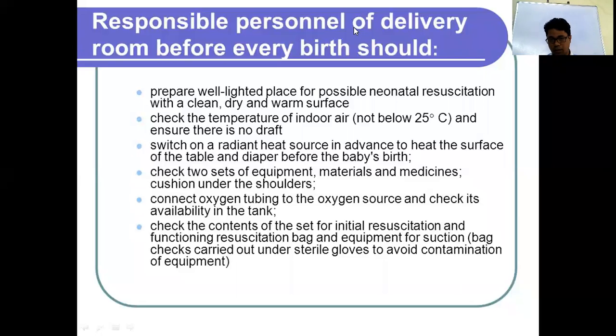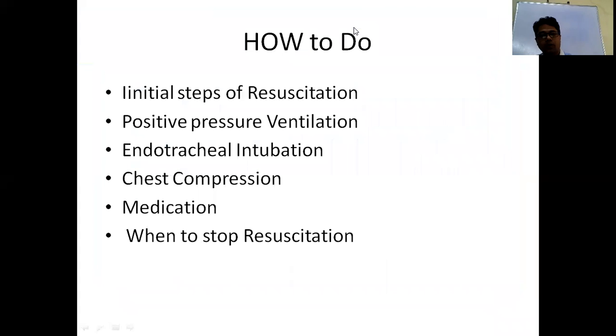For intubation, the laryngoscope; for positive pressure ventilation, the Ambu bag and the mask. This equipment should be available, and the oxygen source should be ready so that you can give 100% oxygen. The medicines for resuscitation should also be at the bedside. These are the things that should be ready before you receive one baby in the delivery room.